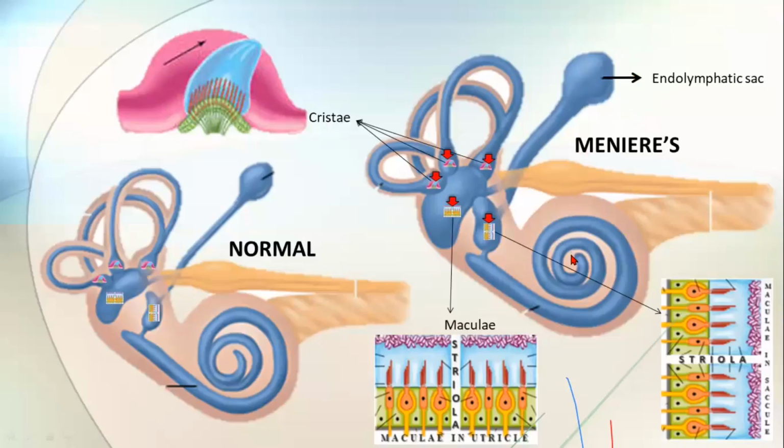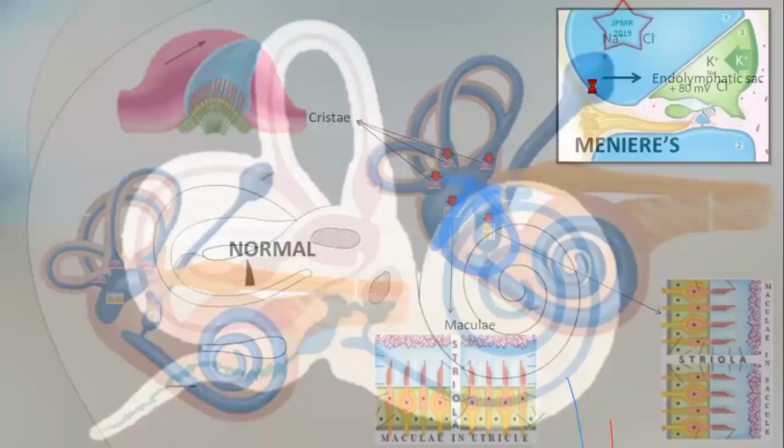Any imbalance, either excessive production here or decreased absorption here, can cause increased amount of endolymph inside and can give rise to all these symptoms. This anatomical diagram was given in JIPMER last year, and it was asked to identify this structure, that is your endolymphatic sac, right?